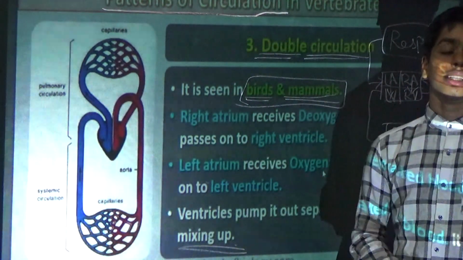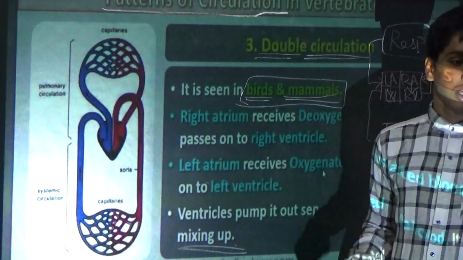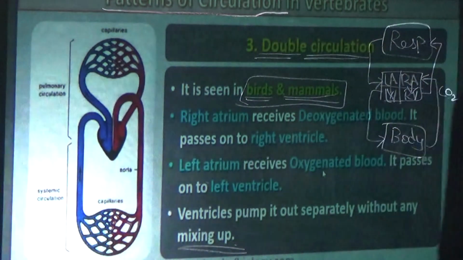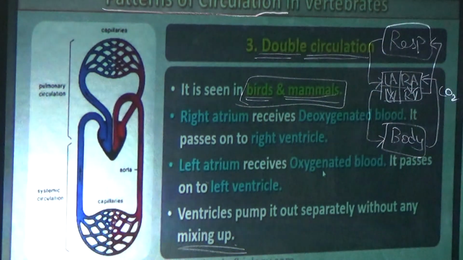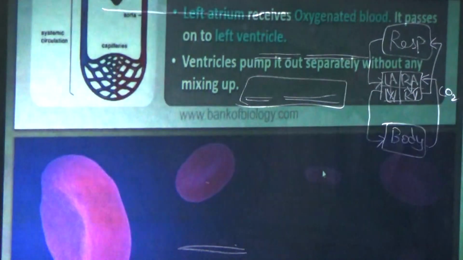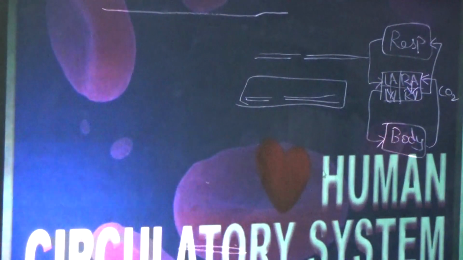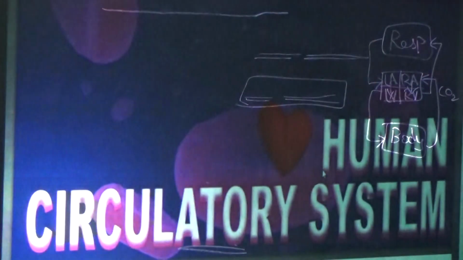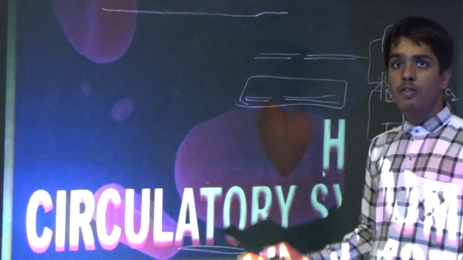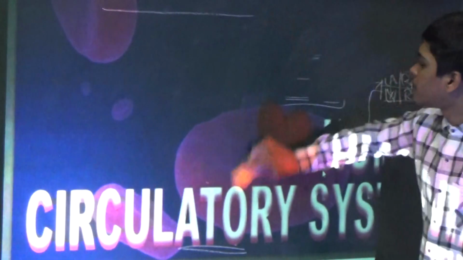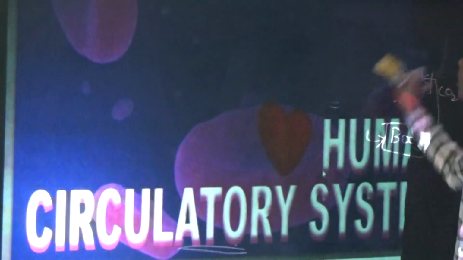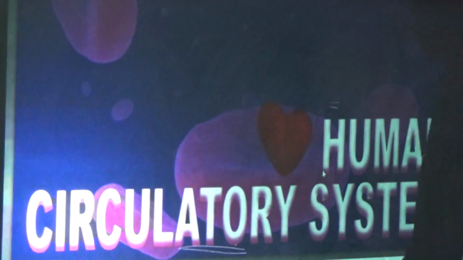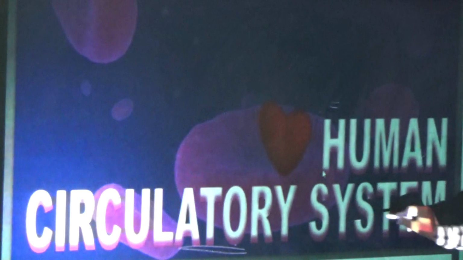Okay. Now let's discuss the next point. First, note down this. Now we will see the human circulatory system. We have completed all the organisms in detail.